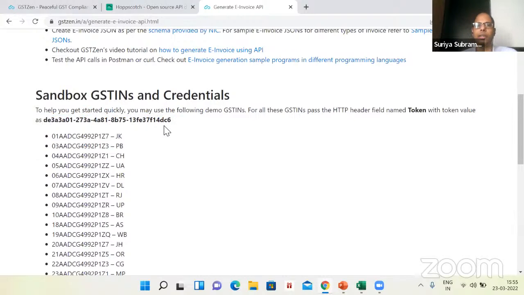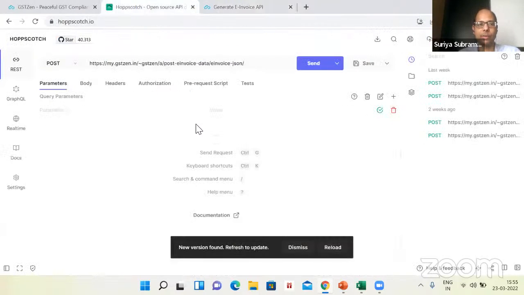So if you're a developer, you can right away generate e-invoice in a few seconds using any utility for making API calls. Once you do that, you go to your programming language and code it up. So I will do that here. I'm using this utility called Hoppscotch. I can make any API call here.